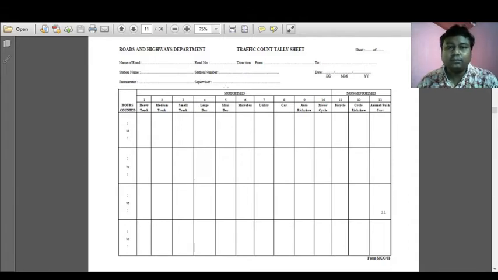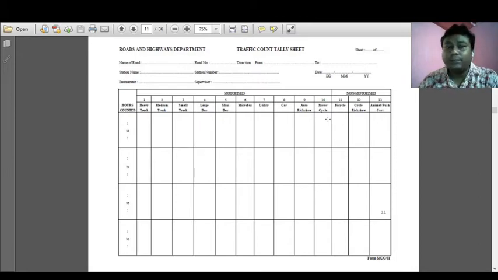Next is the motorized. Vehicle traffic is divided into two types. One is motorized, another is non-motorized. Motorized are various types of vehicles: the heavy truck, medium truck, small truck, large truck, mini buses, then micro buses, utility cars, car and auto rickshaw, motorcycle. So these are some types of motorized vehicles.